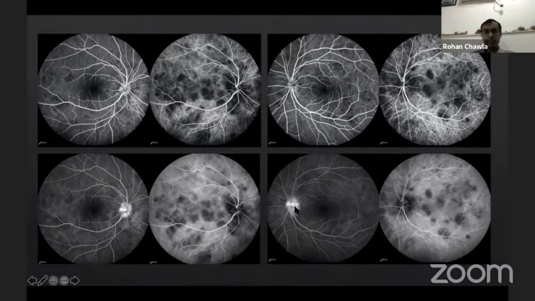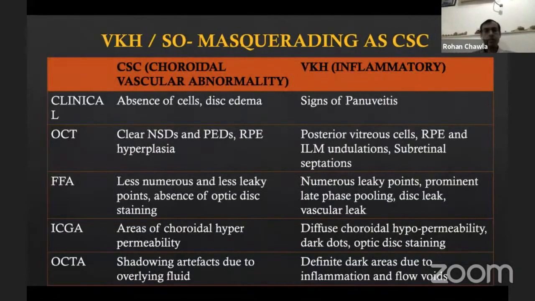Again, you see fluorescein angiography showing you a hot disc. There is even the other eye showing a little hyperfluorescence on the disc. So VKH and CSC can be easily confused, and they must be differentiated. The VKH patients generally could show cells also in the anterior chamber and an associated anterior uveitis, but they need to be differentiated because the treatment is exactly opposite. VKH, you have to give steroids, whereas CSC, you have to avoid the steroids.